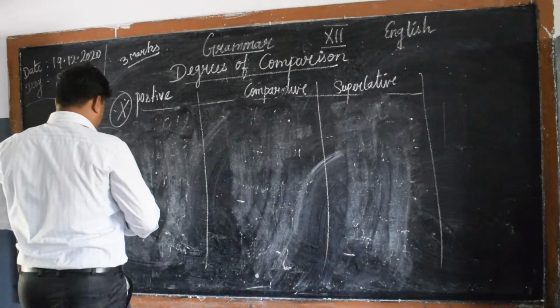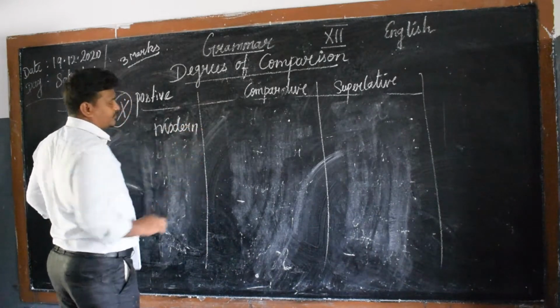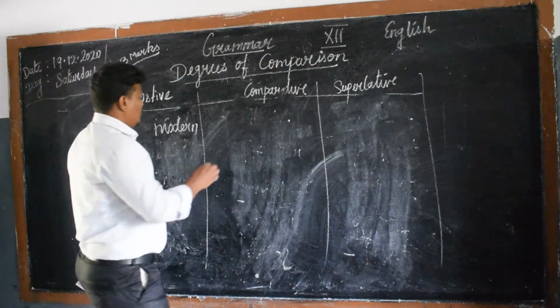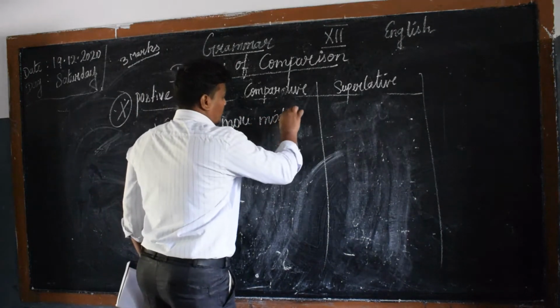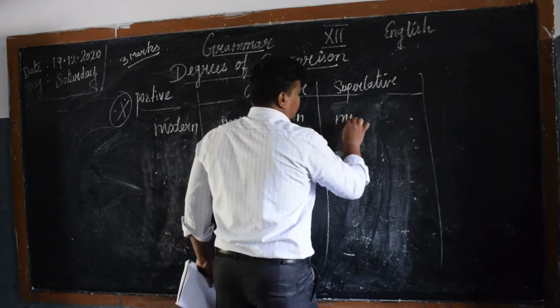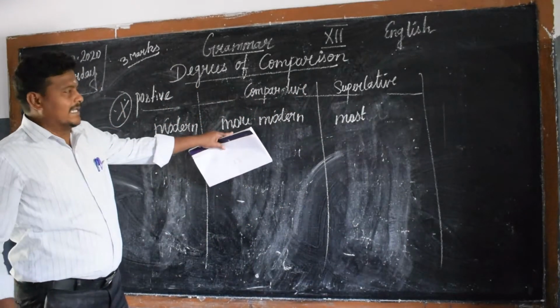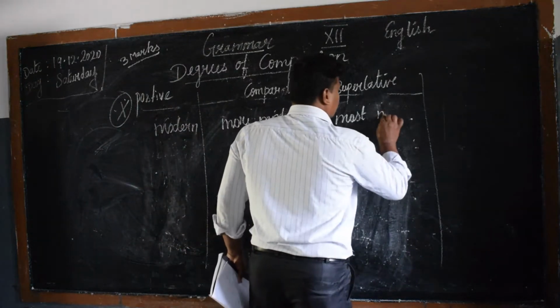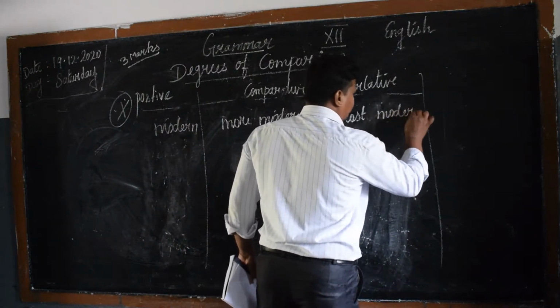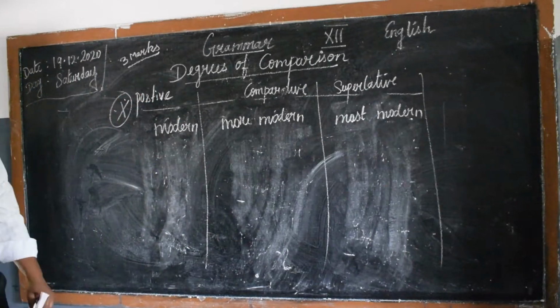Famous. Modern, more modern, most modern. See, we use more in the comparative and most in the superlative degree. We use it like this only: more in comparative and most in superlative.